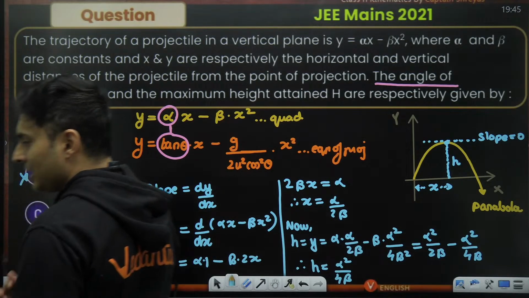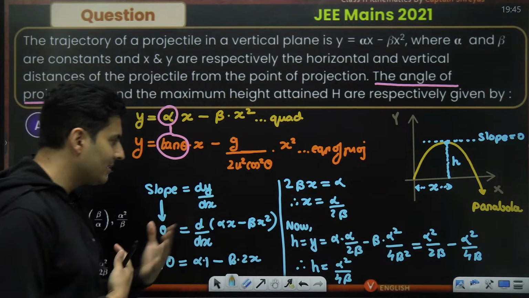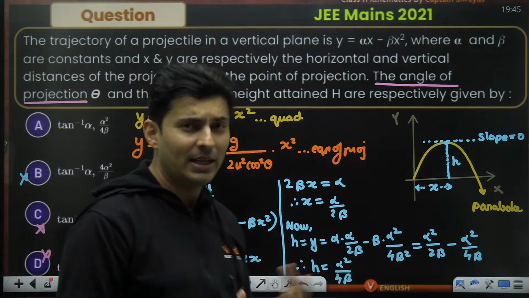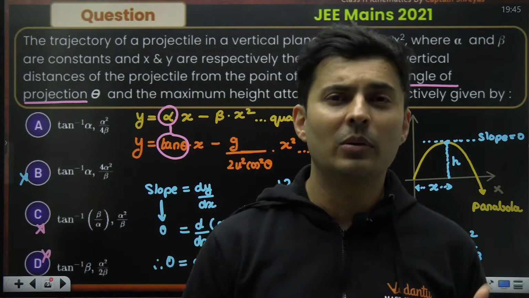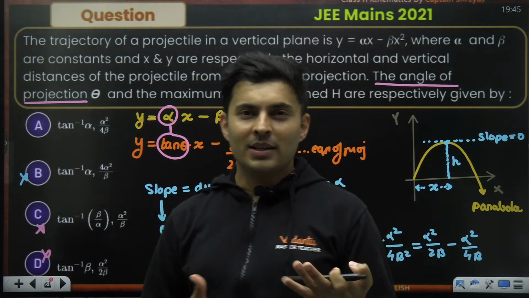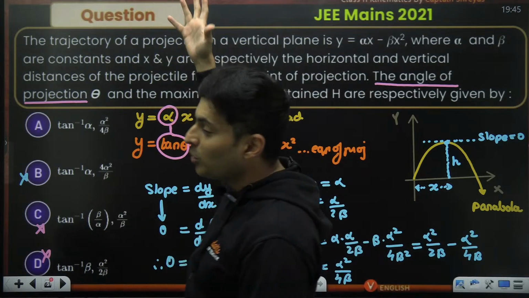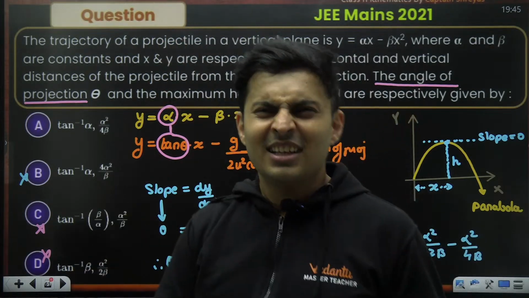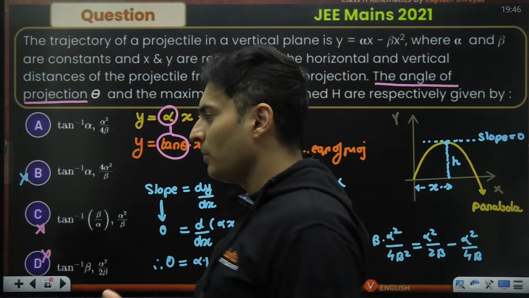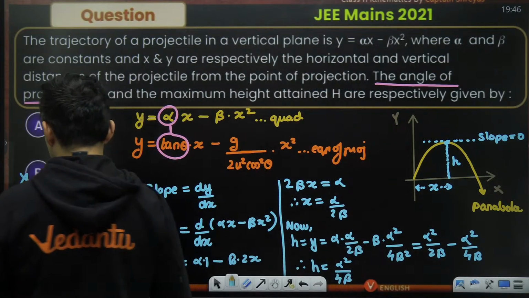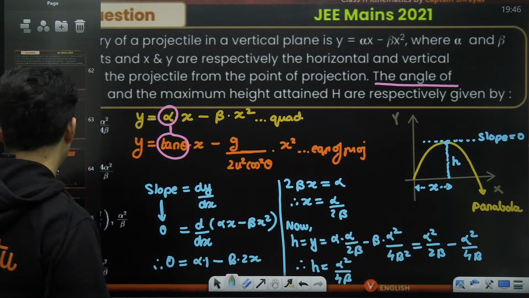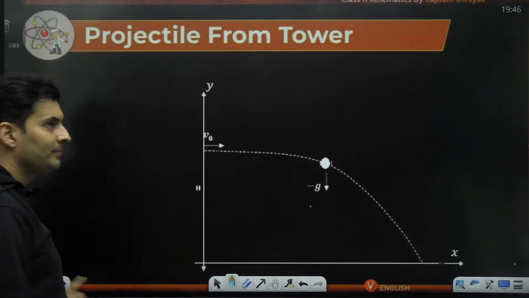Is it clear? Is it getting better? Let me know, guys, in the chat box. Yes, a lot of mathematics is there, but that is how it is. You cannot expect everything should be formula based. So give me the formula. Oh, everything is intuition based. This will be more, this will be less. I mean, then it will not be a competitive exam. And these years, papers are tougher and tougher and tougher, isn't it?